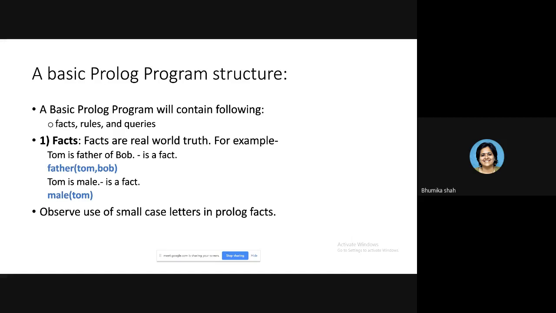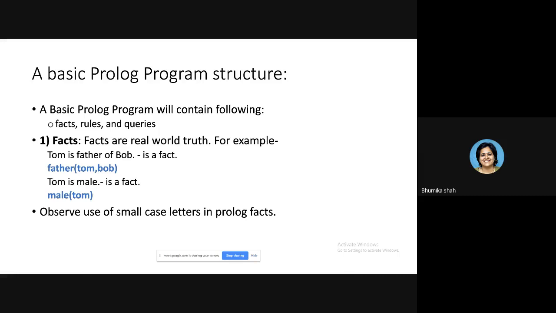Let us take one more example. Tom is male. Again, this is a fact. But what is the generalized information here? The gender information, whereas Tom, the name of the person, is very specific. So what is going to be the name of the predicate or procedure here? Male. So we will write male, then in round brackets we are going to write Tom.